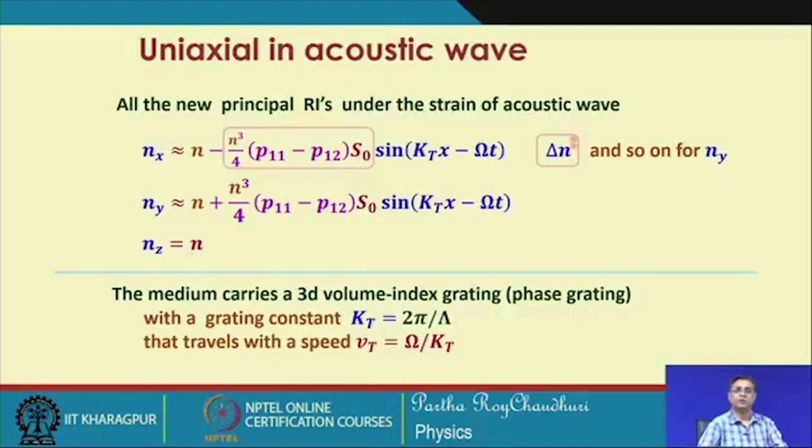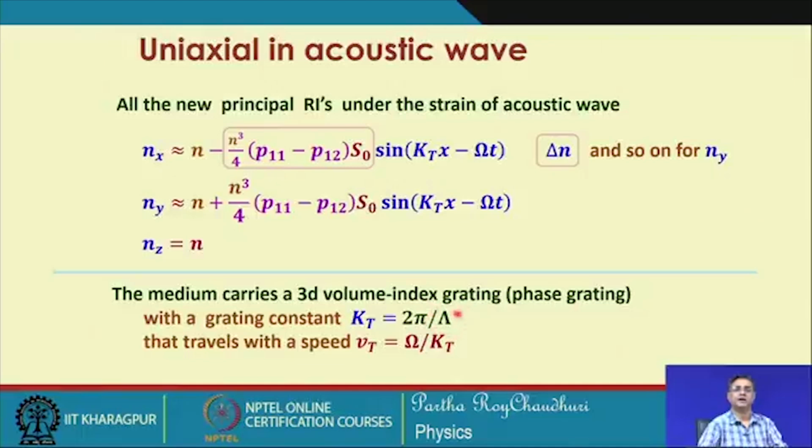By looking at this result, we can see that this medium carries a 3-dimensional volume index grating, a phase grating, where the periodic grating is formed along the y direction as well as along the x direction, and this grating has a constant, that is k t equal to 2 pi by lambda, which will come from here, and the periodicity of the grating will be given by the